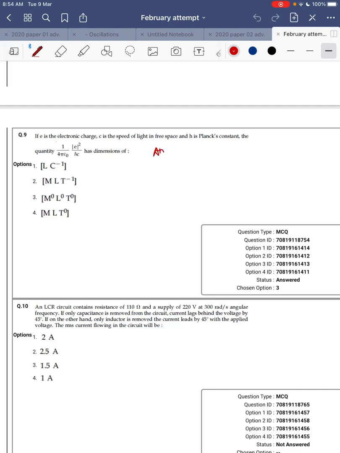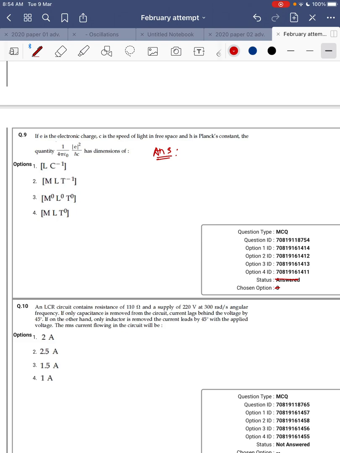Ninth example, and what is said in this example: if E is the electronic charge, C is the speed of light in free space and H is the Planck's constant, then the quantity 1 upon 4 pi epsilon naught E square upon Hc has dimension. Okay, so first of all,